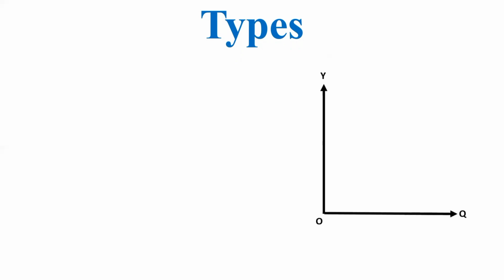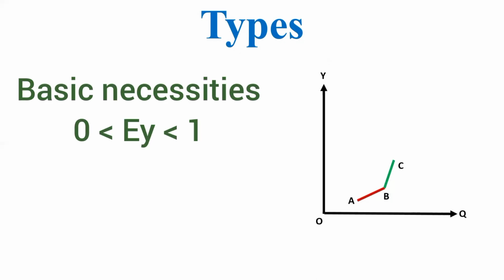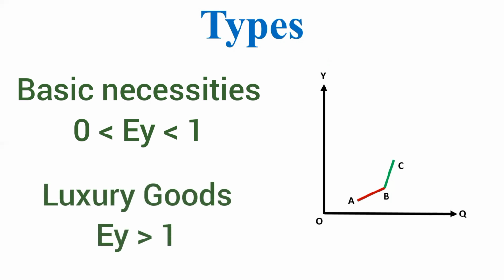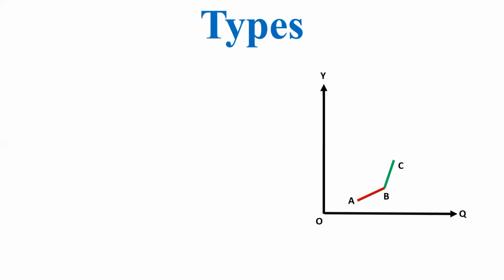So quantity demanded is measured along the x-axis and income is measured along the y-axis. You can see these two portions of the demand curve, portion AB and portion BC. For basic necessities, income elasticity of demand is greater than 0 but less than 1. See the BC portion of the demand curve. And for luxury goods, income elasticity of demand is higher than 1. See the AB portion of the demand curve. So here the slope of the BC portion of the demand curve is higher than the AB portion of the demand curve.